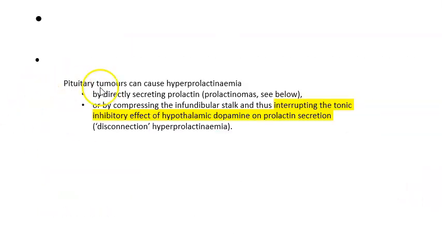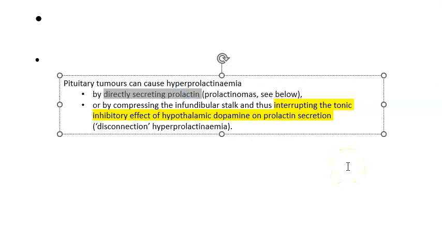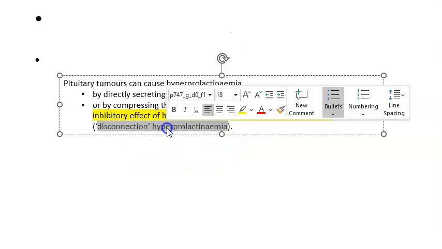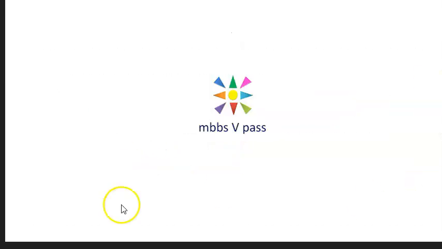Okay. Look at the two ways by which pituitary tumors can cause hyperprolactinemia. One is by directly secreting prolactin, so it's going to directly secrete more prolactin. The other is where the dopamine's inhibitory effect will not be there. That will be interrupted because of compression of the infundibular stalk. So this dopamine is coming from the hypothalamus, looks like. The hypothalamic dopamine, which was supposed to have this inhibitory effect on the prolactin secretion, has been interrupted. So this is the disconnection hyperprolactinemia. So there is more information on that disconnection one. You got it right? Shall we move on?